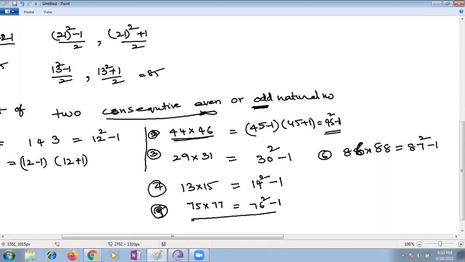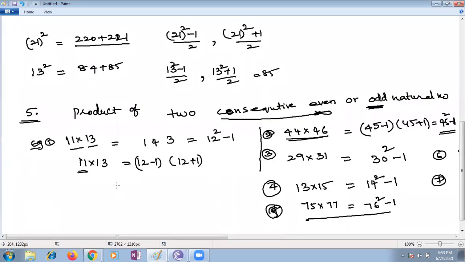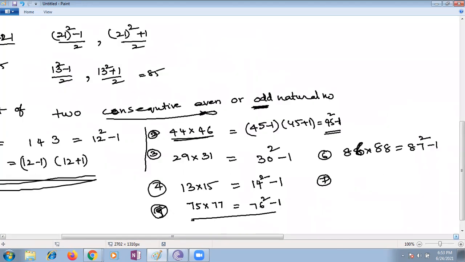This is the use of this property, so that generally we can say, ma'am, why are we taking minus 1? General formula. That's why, ma'am, minus 1 into plus 1 it is minus 1. See, Pallav, the first sum I explained here. 11 can be written as 12 minus 1, 12 plus 1, so that it becomes a plus b into a minus b. Which identity are we using? A square minus b square. That's why I'm writing the general formula.